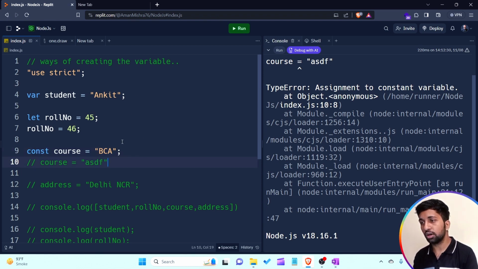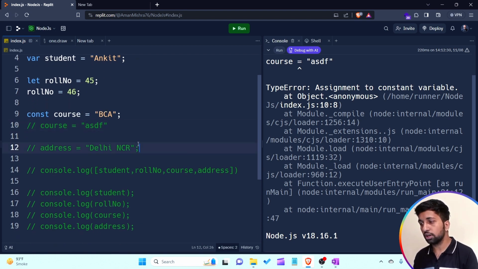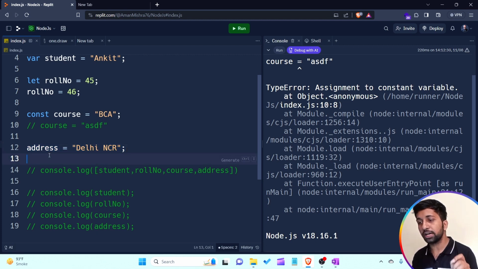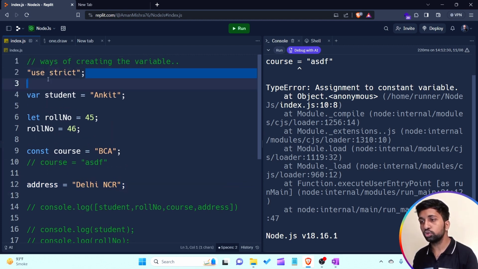Understand? I think your doubt means this is the first point about how we are able to create a variable, the number of ways of creating a variable. The second point is why creating a variable without using any keyword is bad practice. For that solution, we are using the use strict syntax that is provided by modern JavaScript. And what are the problems faced with the var keyword, I'm talking about later, and then the const keyword as well as the let keyword. So basic information about these three keywords, I think you're clear till now.